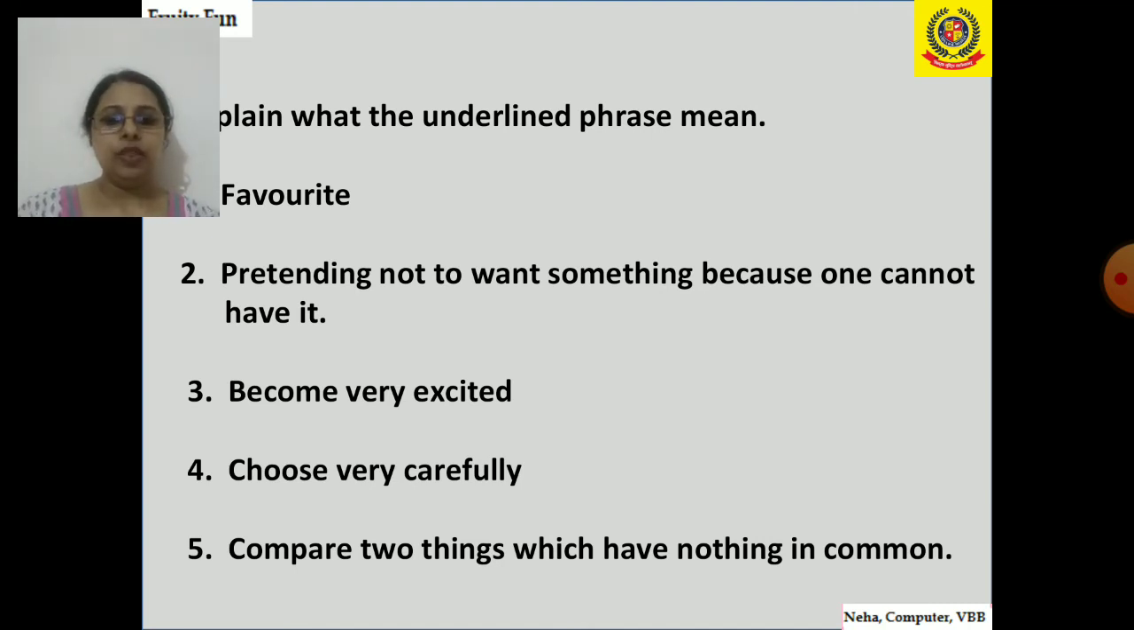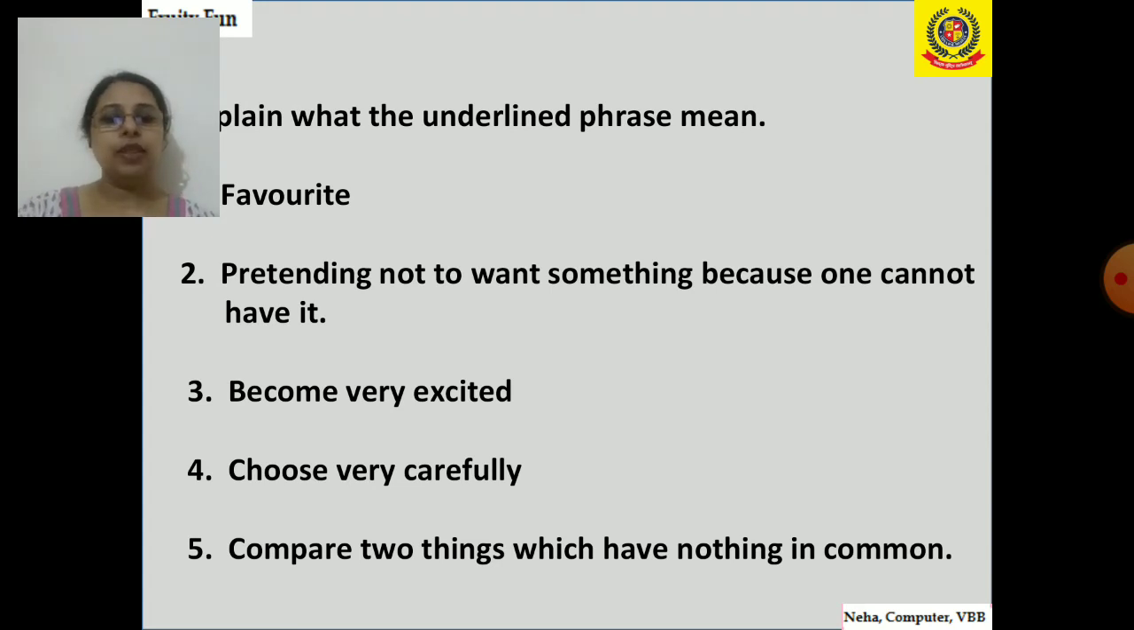Now here the first sentence is, Aman is a very obedient and intelligent boy, and he is the apple of everyone's eye. So the meaning of this phrase, apple of everyone's eye, is favorite. So he is favorite of all.